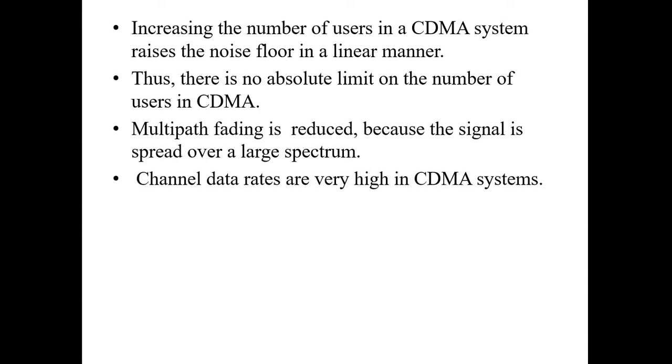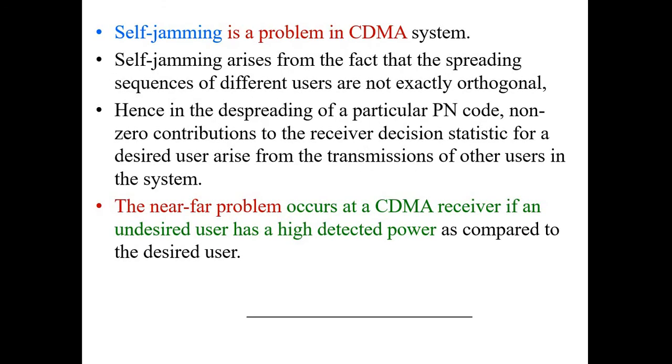at the base station side. Multipath fading will be highly reduced because the signal is spread over a large spectrum. Overall, we can say that with this multiple access scheme we can transfer a high data rate. So the channel data rate will be very high.